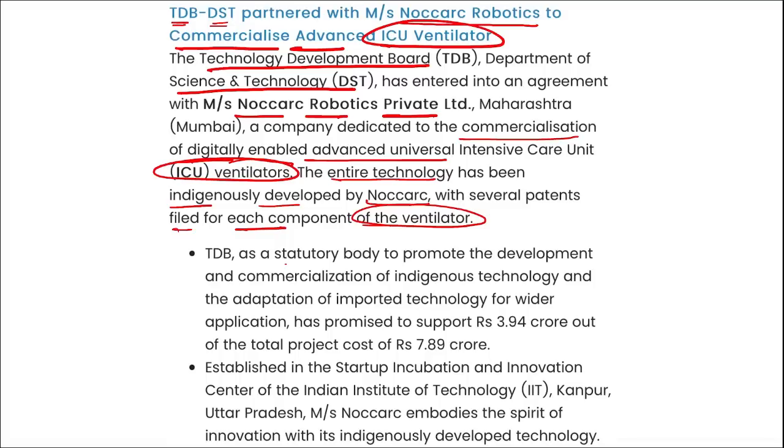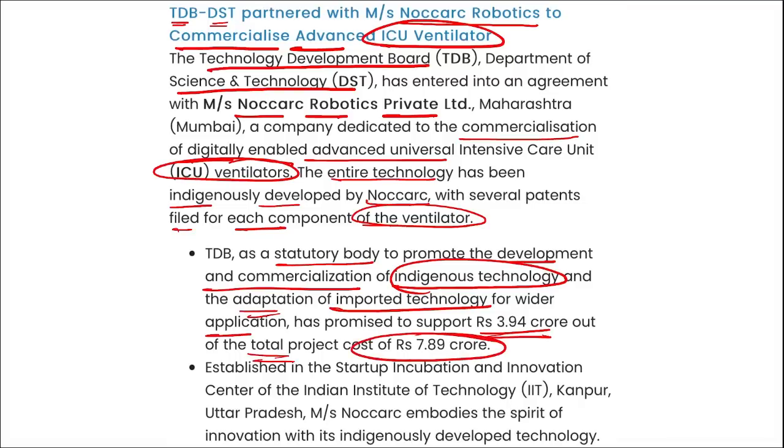Here, TDB, that is the Technology Development Board, acts as a statutory body to promote the development and commercialization of indigenous technology and the adoption of imported technology for wider application, and has promised to support 3.94 crore rupees out of the total budget of 7.89 crore rupees. Correct? And this was established in the Startup Incubation and Innovation Center of IIT Kanpur, where Norak embodies the spirit of innovation with its indigenously developed technology.